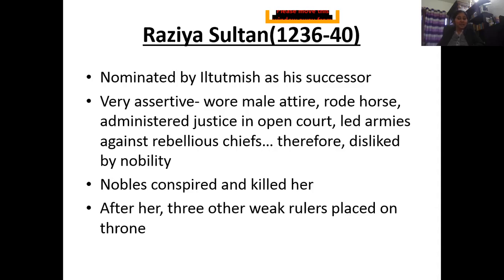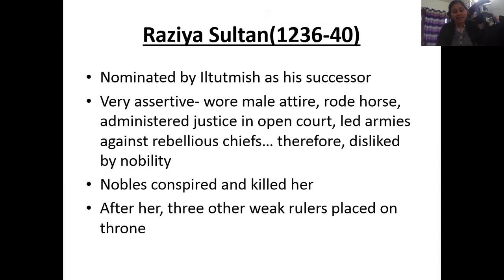Why exactly? Because they wanted the de facto power and wanted the ruler, be it a woman or a man, to have only the de jure powers. But it was not so with Razia, and that's why they did not like her, conspired against her, and killed her.